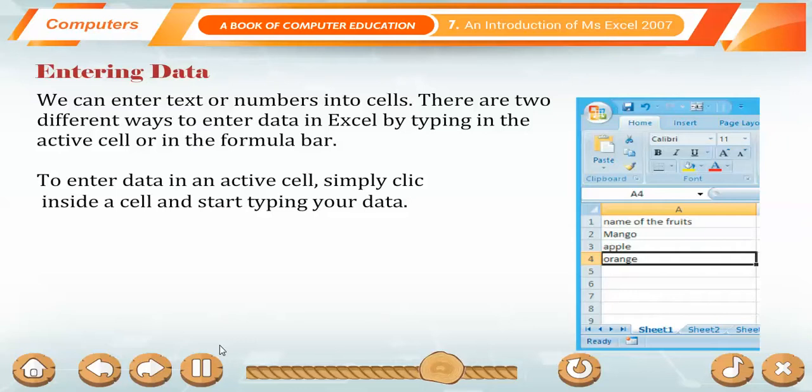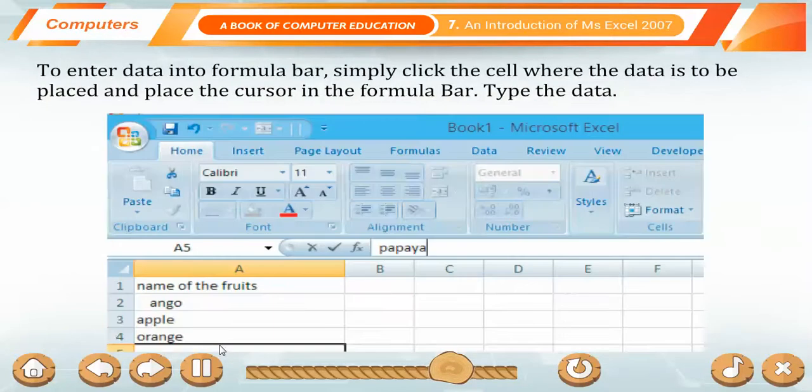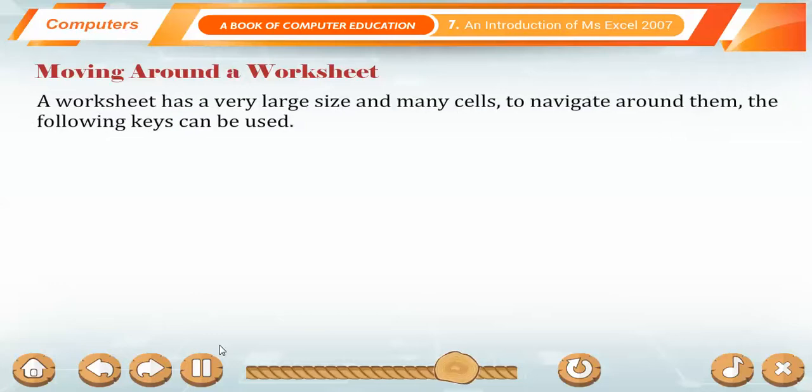Enter the name of file in the File Name box and choose the location for saving your file in Save As box. Entering data. We can enter text or numbers into cells. There are two different ways to enter data in Excel: by typing in the active cell or in the formula bar. To enter data in an active cell, simply click inside a cell and start typing your data. To enter data in the formula bar, simply click the cell where the data is to be placed and place the cursor in the formula bar. Type the data. Moving around a worksheet. A worksheet has a very large size and many cells. To navigate around them, the following keys can be used.